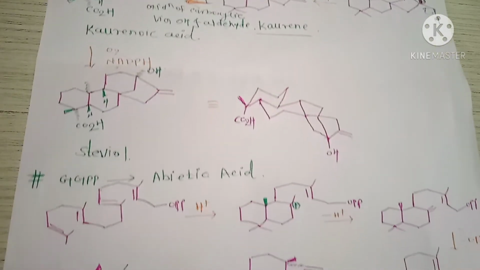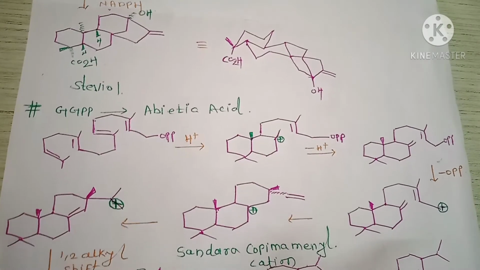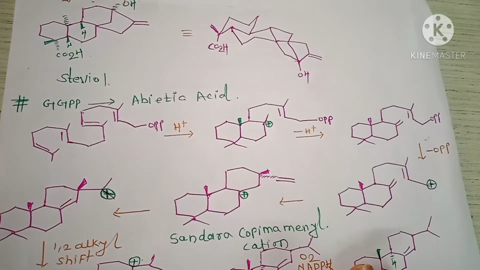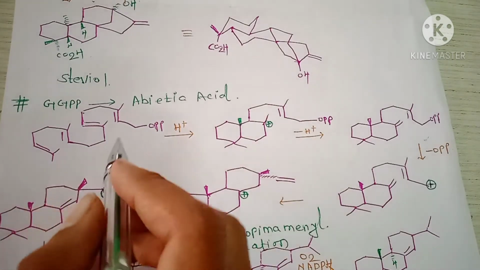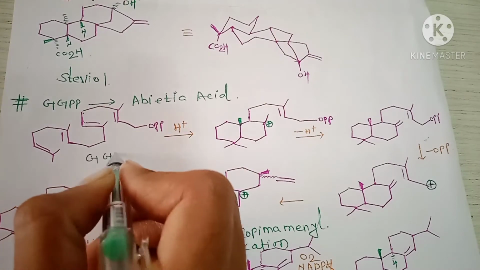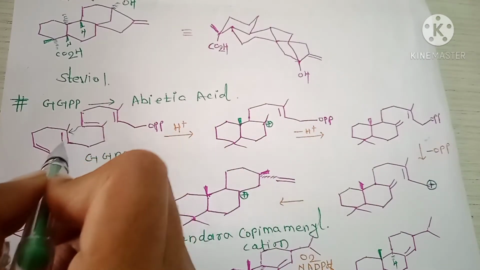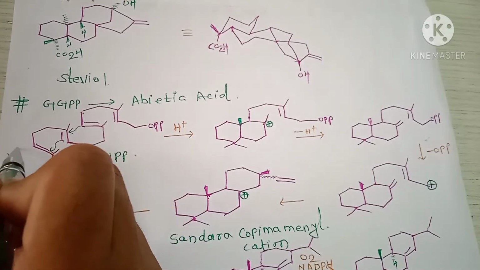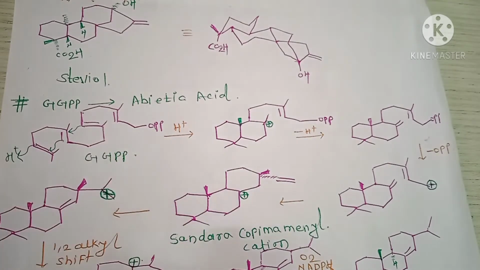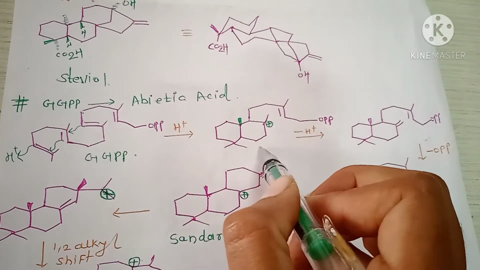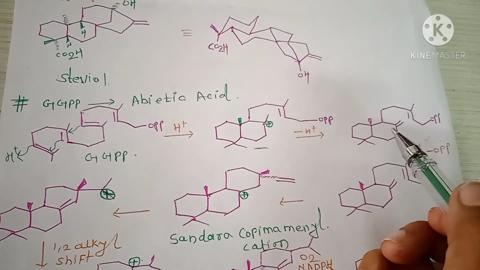Next, the synthesis of abietic acid from GGPP. This is the structure of GGPP. Okay, step first is the cyclization. Here H plus. Okay, and the formation of this structure.